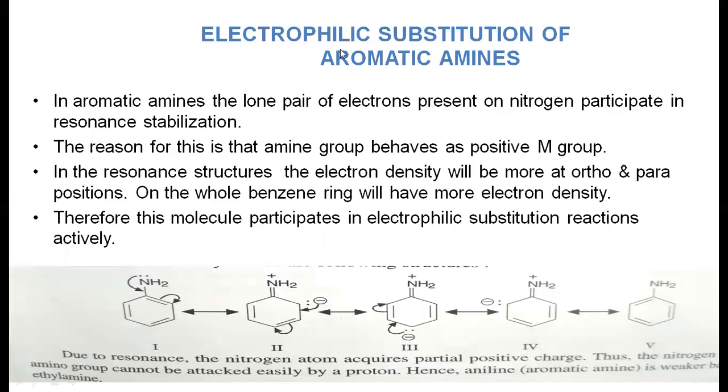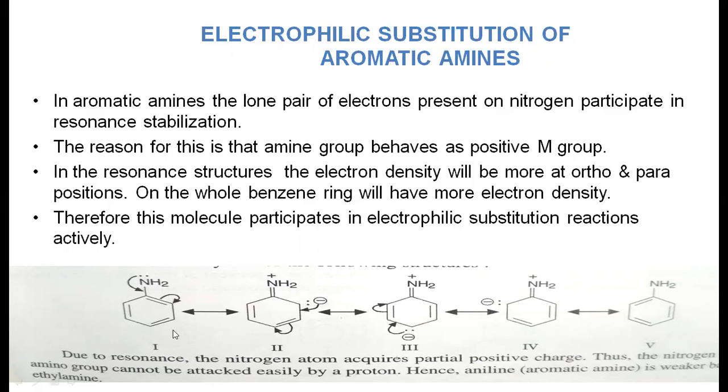Next, aromatic amines undergo electrophilic substitution reactions. As we all know, any aromatic compound generally is involved in electrophilic substitution reactions. In aromatic amines, for example aniline, the nitrogen has a lone pair of electrons, which is involved in resonance, because the pi bonding electrons and the lone pair are in conjugation.